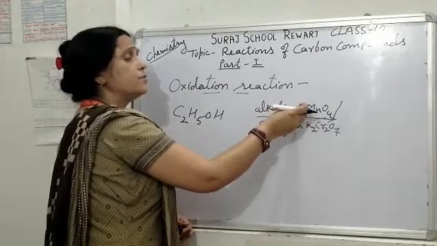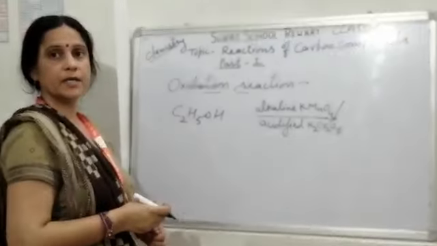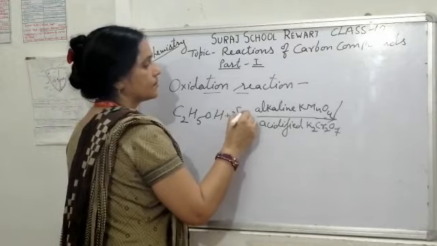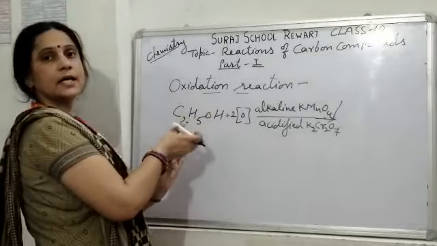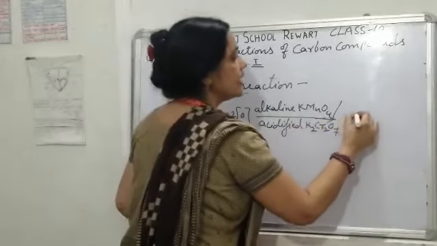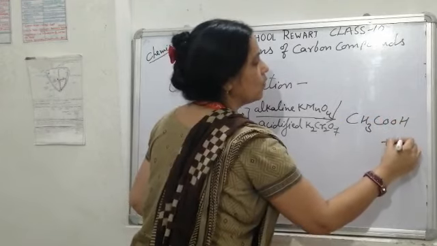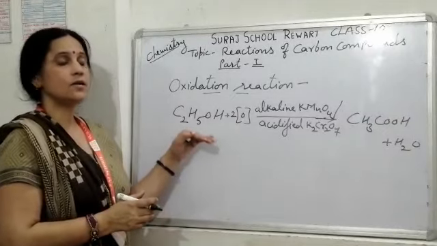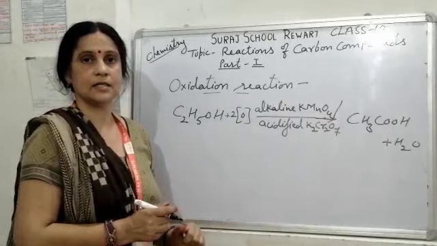So either we use alkaline potassium permanganate or acidified potassium dichromate. Both give nascent oxygen in ethyl alcohol, which oxidizes ethyl alcohol completely and it converts into ethanoic acid, acetic acid, and water. So this reaction takes place. It is the complete oxidation of ethyl alcohol to ethanoic acid.